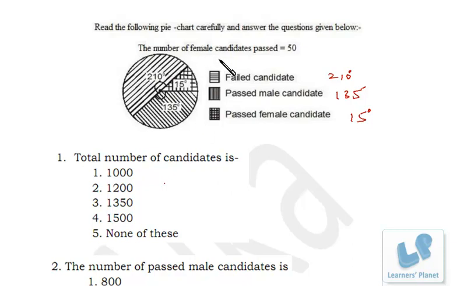See, we are given a number of female candidates passed, that is 50, right? And the passed female candidates are actually 15 degree, right? So 15 degrees 50, that means 360 degrees, what we have to find out, right? So that's pretty simple. Okay, 15 degree is 50, so 360 is what? So it must be 1200. Okay.